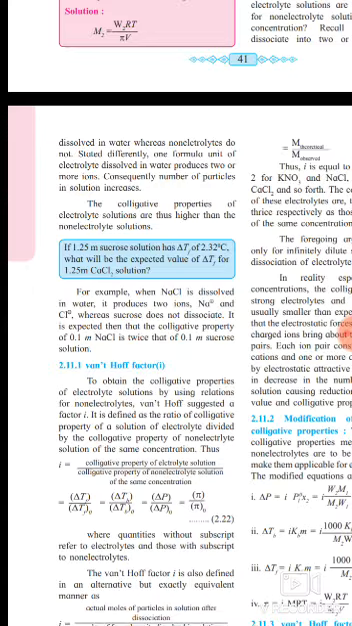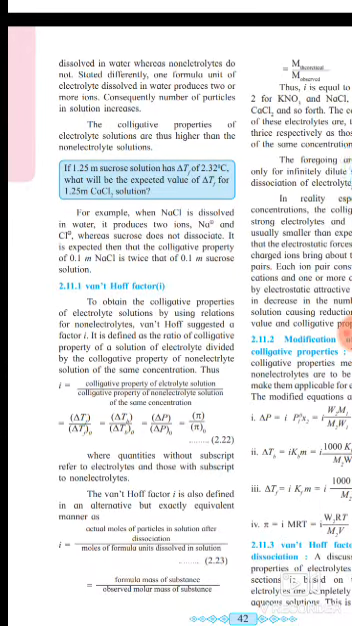We can define the van't Hoff factor i as equal to ΔTf upon ΔTf0, equal to ΔTb upon ΔTb0, equal to ΔP upon ΔP0, equal to π upon π0. All colligative properties are given here: osmotic pressure, depression of freezing point, and elevation of boiling point. Quantities without subscript refer to electrolytes, those with subscript 0 to non-electrolytes.